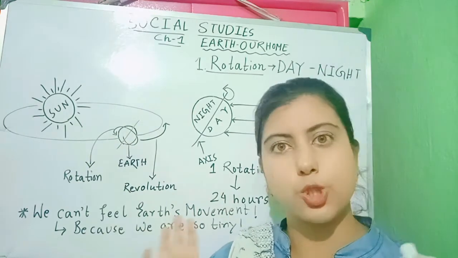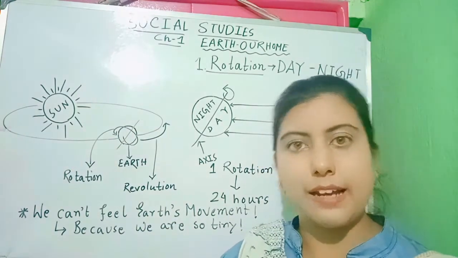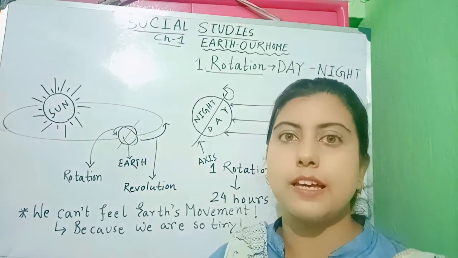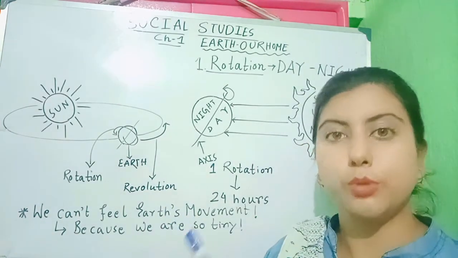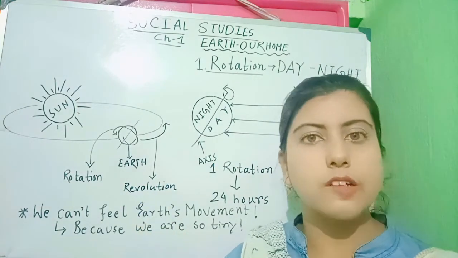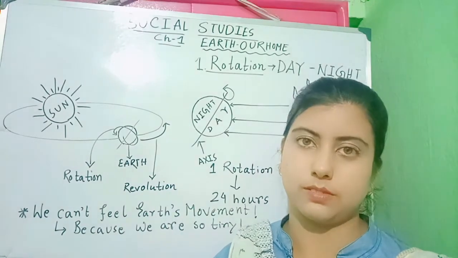I hope you can now understand this. Now the first thing that we will discuss is the movement called rotation, the Earth's movement around its own axis.